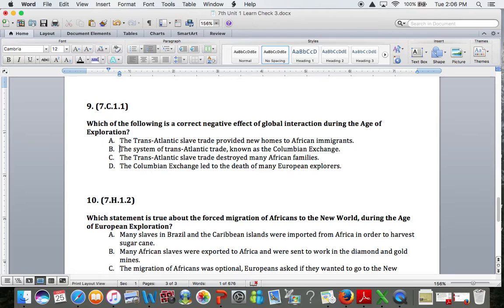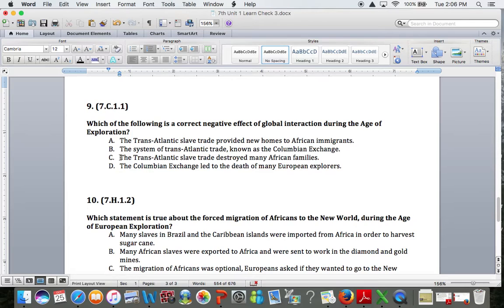B, the system of the transatlantic slave trade, known as the Columbian Exchange. B makes no sense at all because you have two different systems that developed during the global interaction, the transatlantic slave trade and the Columbian Exchange. You can't call it the same thing. So B is incorrect.